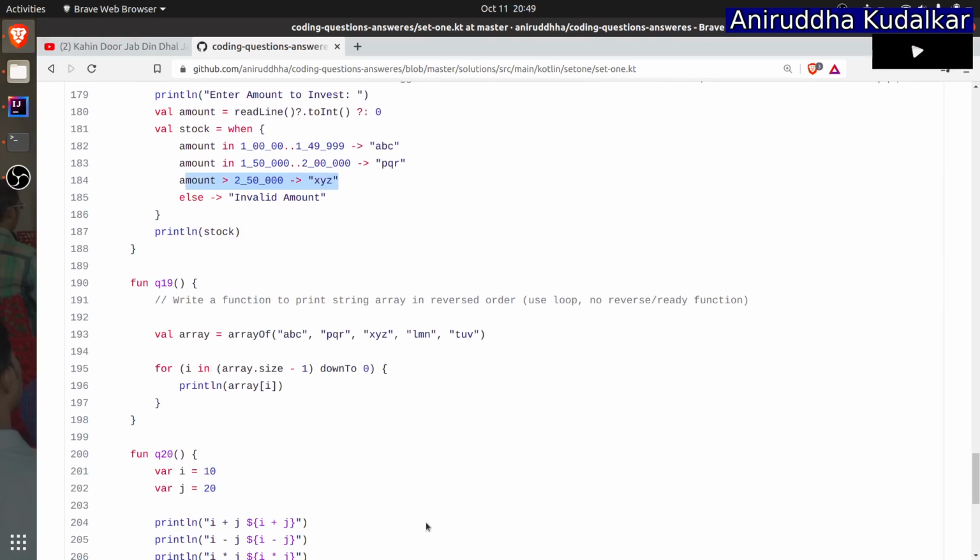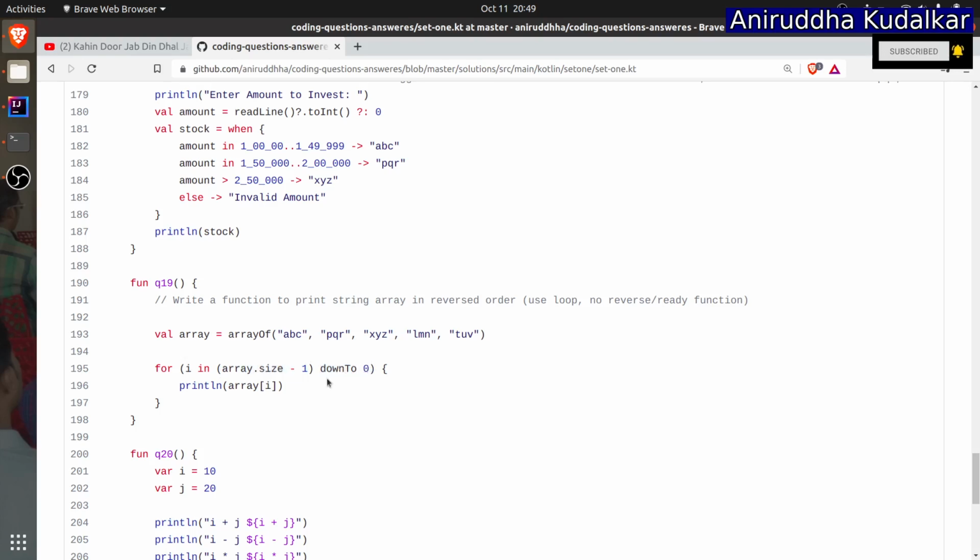Now question number 19. Write a function to print an array in reversed order. Use a loop, no reverse or ready-made functions. See here, just to tell you how exactly loops work. Can you see this, array size minus 1 down to 0?